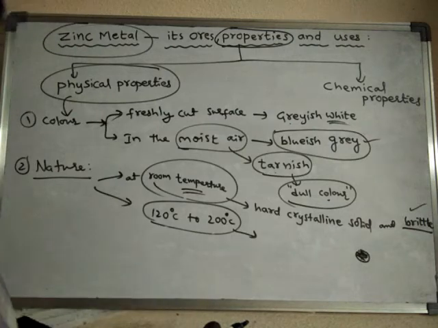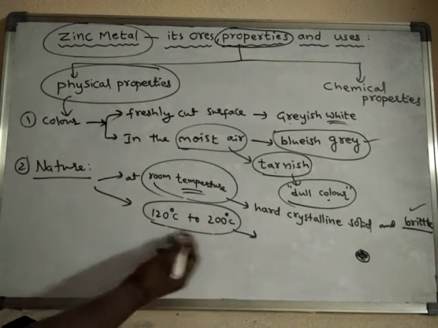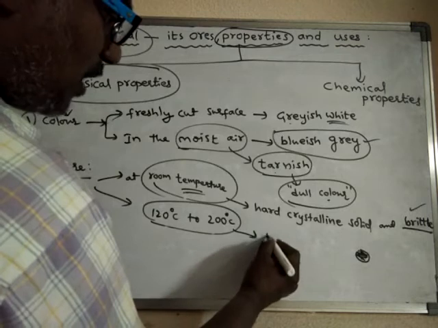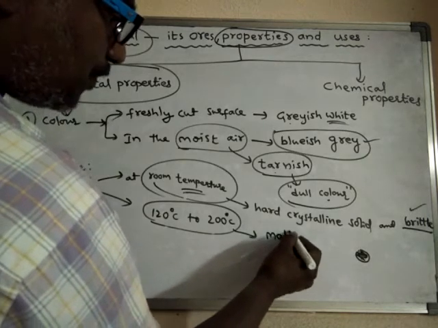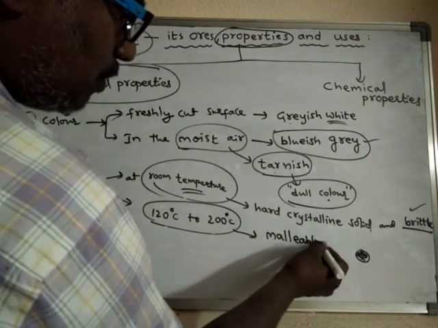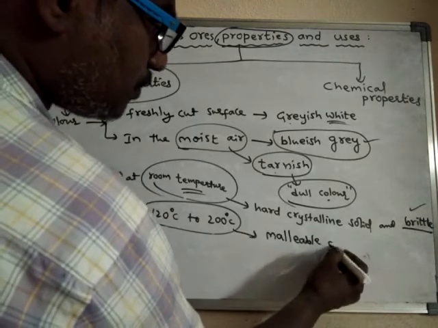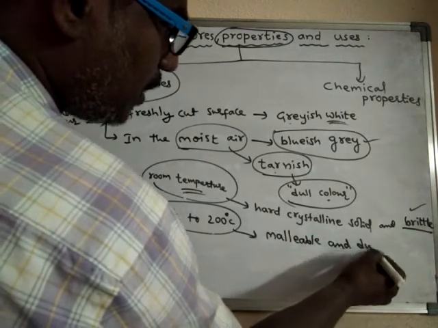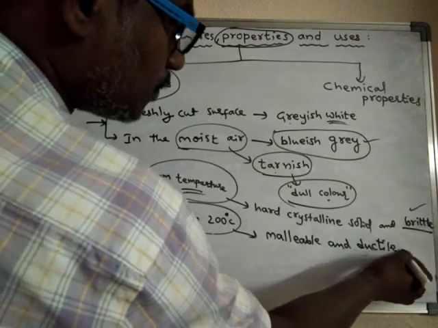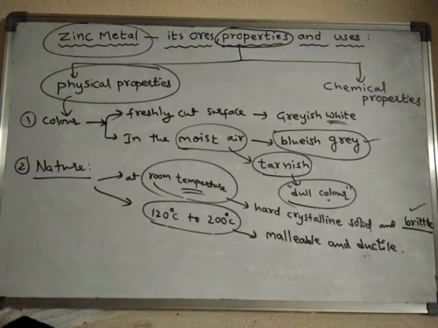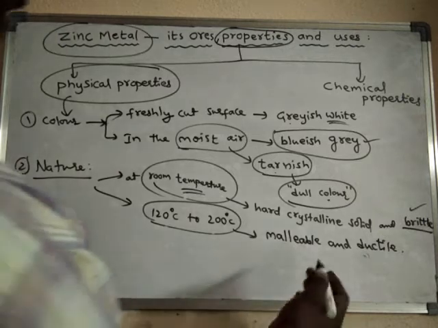That means at this temperature zinc is malleable and even ductile.